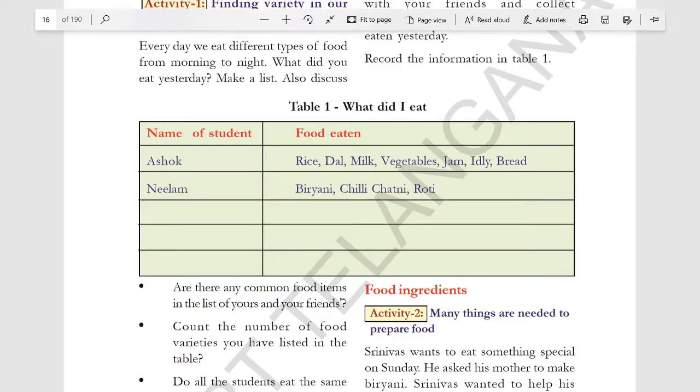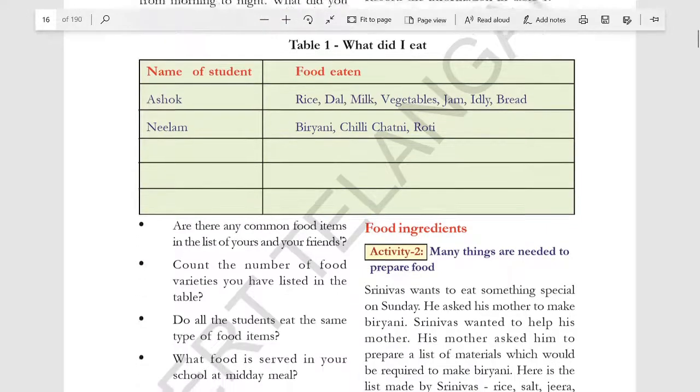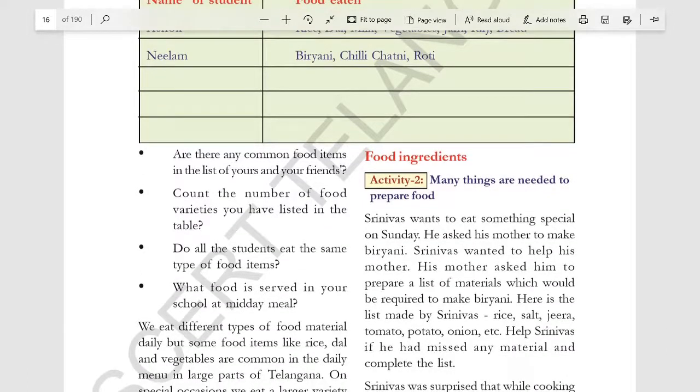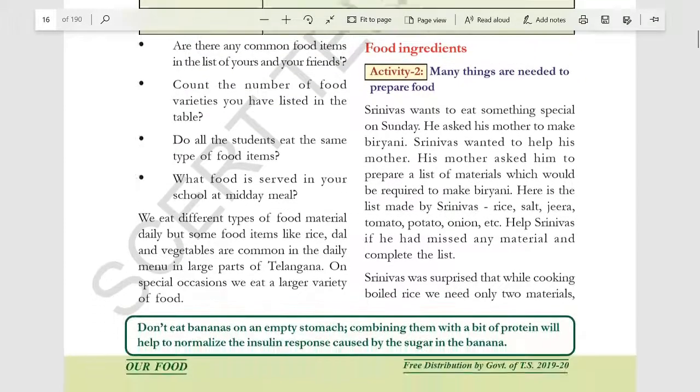So we need different types of foods found in different sources. We are dependent on other food sources which contain a variety of nutrients: carbohydrates, proteins, fats, minerals, vitamins. For a proper diet, we need a variety of foods.